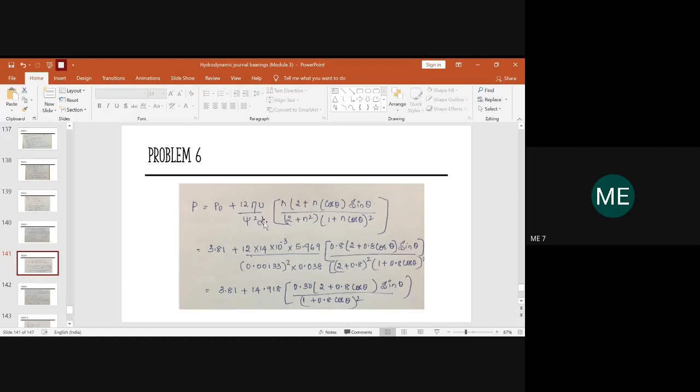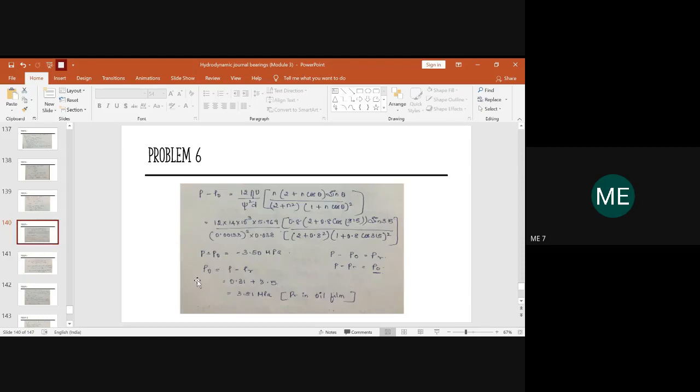The diameter of the bearing is 0.38, and the same eccentricity value of 0.8. Everything is the same. Theta you will not substitute until you simplify the equation. After you simplify, at the end you can put theta max and theta min and calculate P minimum and P maximum.